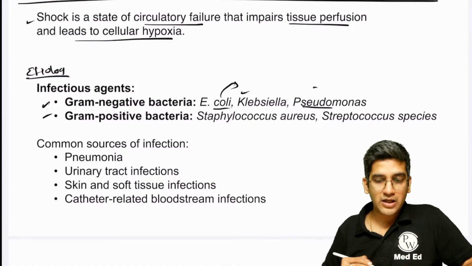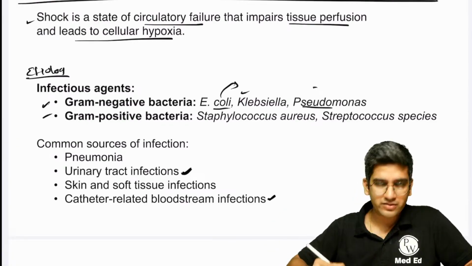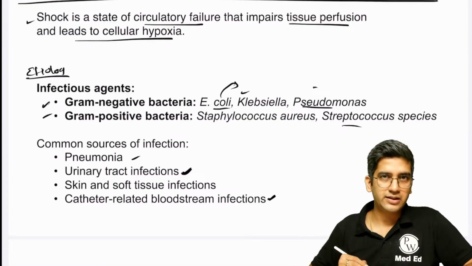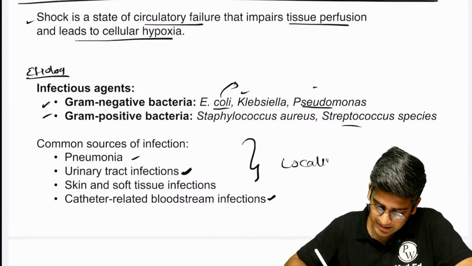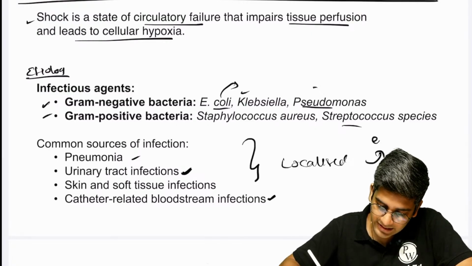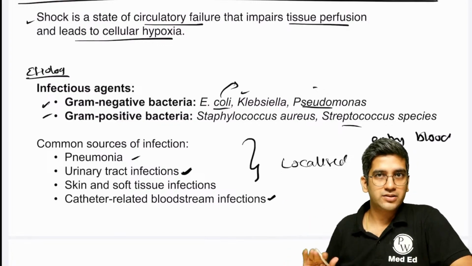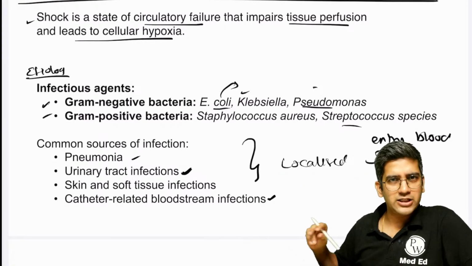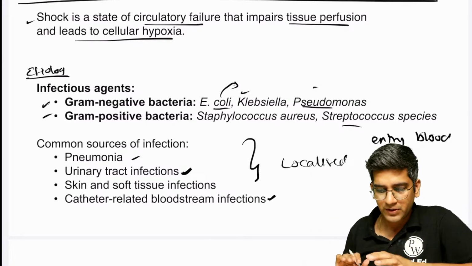I'll tell you why. One of the important ones is E. coli, in urinary tract infection, right? Or in catheter-based bloodstream infection, E. coli, right? And Staphylococcus and Streptococcus are also important. Pneumonia can be there. A localized infection can spread and gain entry into the blood circulation that results in shock or sepsis. Pneumonia will definitely progress to sepsis, fine? So these are my infectious organisms, a little bit, and also the common sources of the infectious organisms, fine?